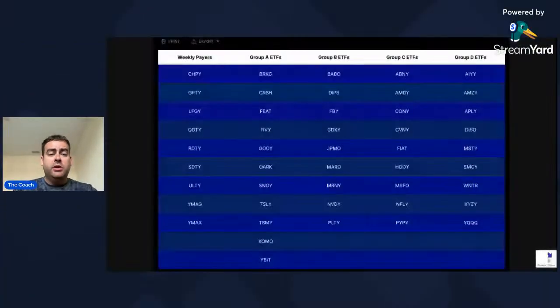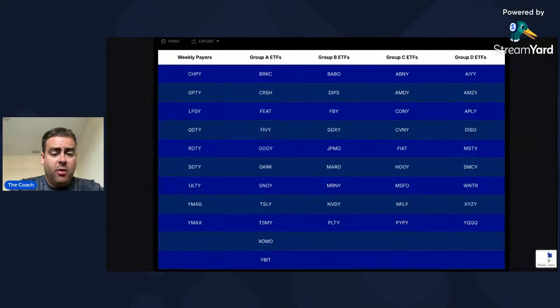I'm super excited this week because this actually includes TSLY, but it's got BRKC, the Berkshire one, Crash, FEET, 5E, GUI, OARK, SNOY, TSLY, TSMY, XOMO, and YBIT. So there's like 10 in this one. Actually, there's more. 2, 4, 6, 8, 10. There's 11 now. So Group A is like the biggest by far. And you can see Group B, C, and D.